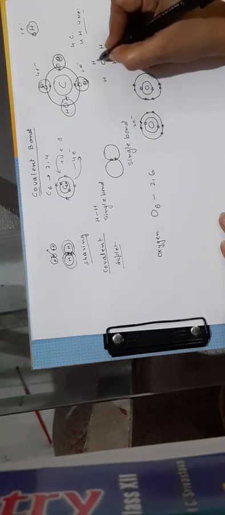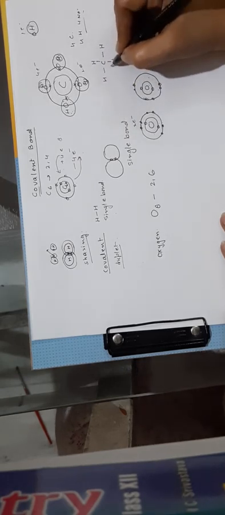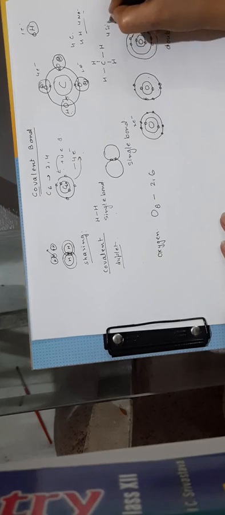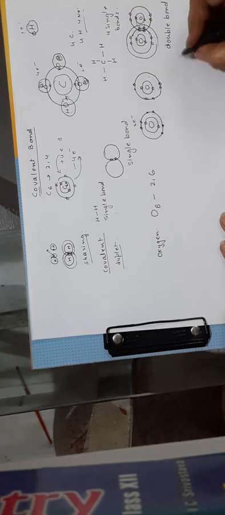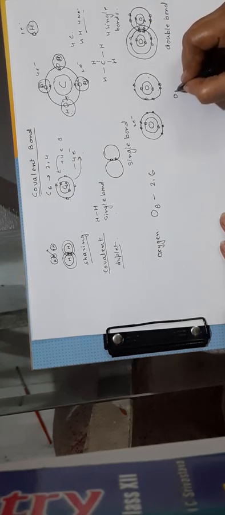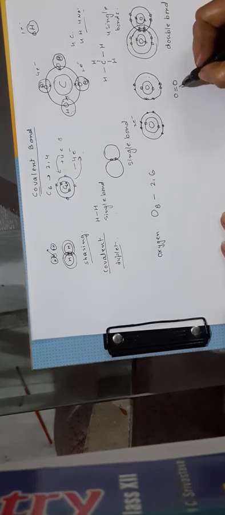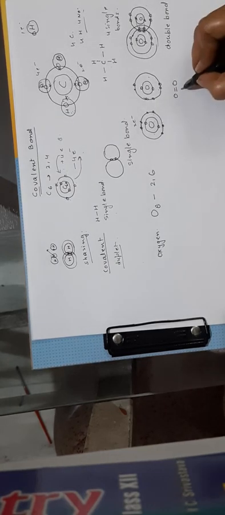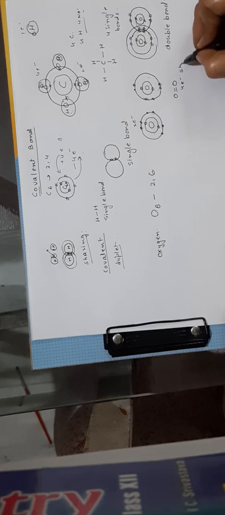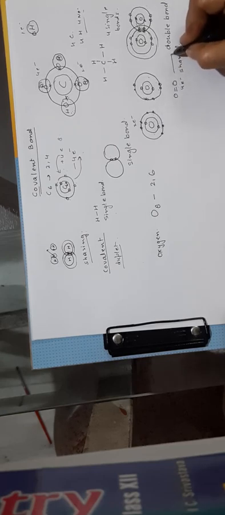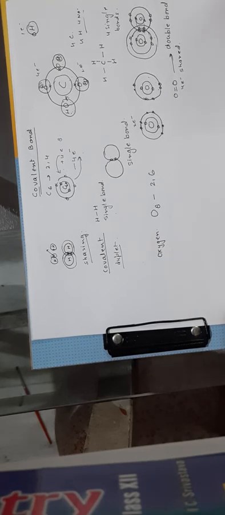So we draw one line here, one here, one here, one here. 4 single bonds. But now in case of oxygen, we have to draw a double bond. 2 lines means there are a total of 4 electrons shared. So this is called a double bond.